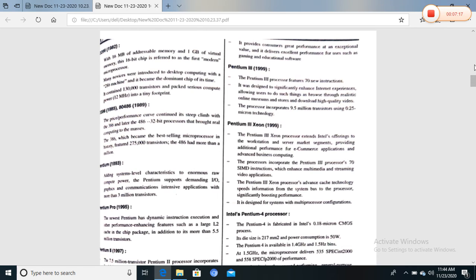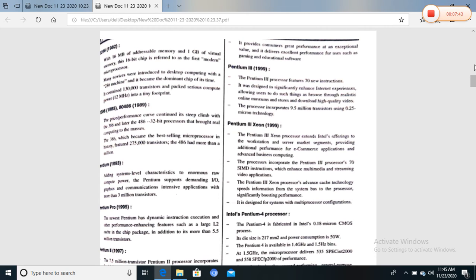Next is the Pentium III Xeon, in 1999. This processor extends Intel's offering to the workstation and server market segment, providing additional performance for e-commerce applications and advanced business computing. It is designed for multi-processor configurations.